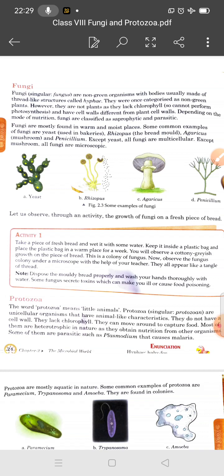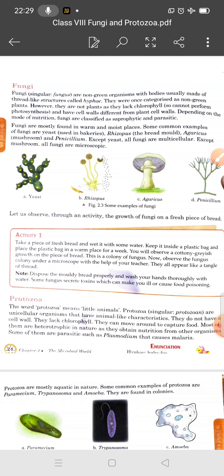Because they do not have chlorophyll and so they cannot make their own food. They show saprophytic mode of nutrition and obtain their food from dead and decaying organic matter. Some examples of fungi are yeast, Rhizopus, Agaricus and Penicillium.